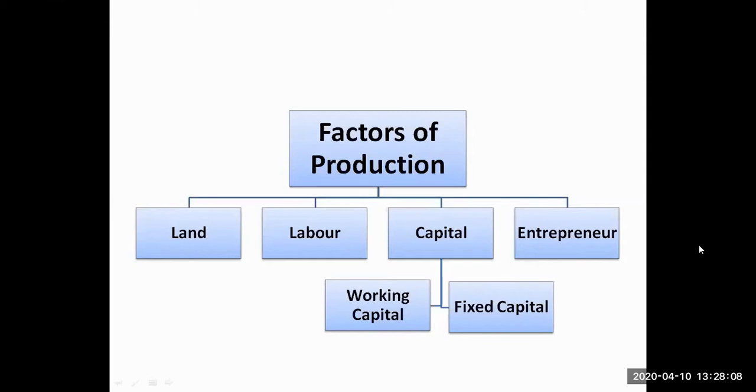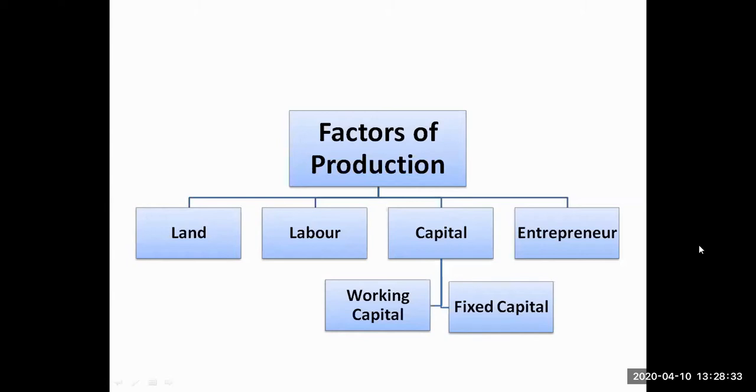So here, the fourth factor of production, the human capital or entrepreneur, plays a very important role because without him, the other three factors cannot work by themselves. It is the entrepreneur who makes the other factors of production combine and the result is out. That is, the input is converted into output.